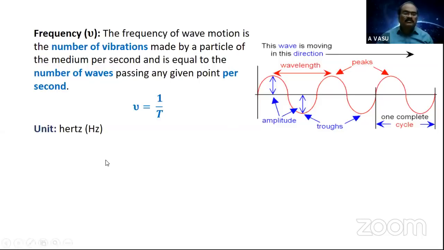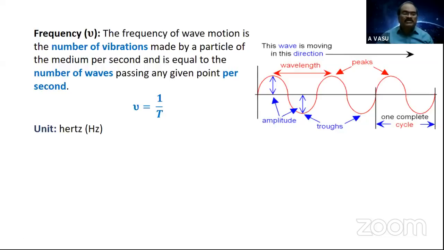Now the unit of frequency is hertz. Actually, it is the number of waves produced per second, cycles per second. In vibratory motion, we take vibrations per second, oscillations per second.